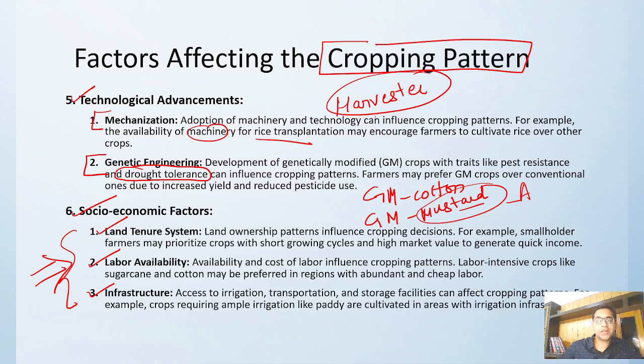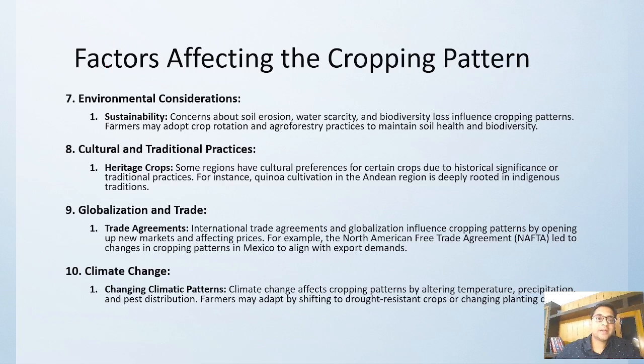What about labor availability? Like in sugarcane, we require a lot of labor. In cotton, we require a lot of labor. So labor availability also affects the cropping pattern. Wherever labor is high, we can grow labor-intensive crops. Where labor is less, we can grow less labor-intensive crops. Then infrastructure: whether you have a proper irrigation system or not, transportation, storage facility, that also affects the cropping pattern, right? Then environmental considerations are also there, like you have to check whether soil erosion will happen, whether there is water scarcity, whether biodiversity loss will happen. All these considerations matter because the government may not allow you certain things. That also affects the cropping pattern.